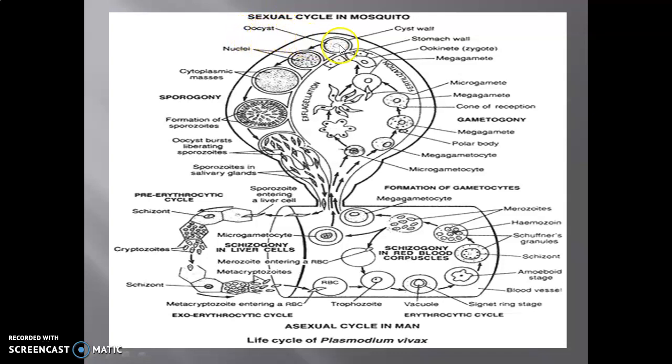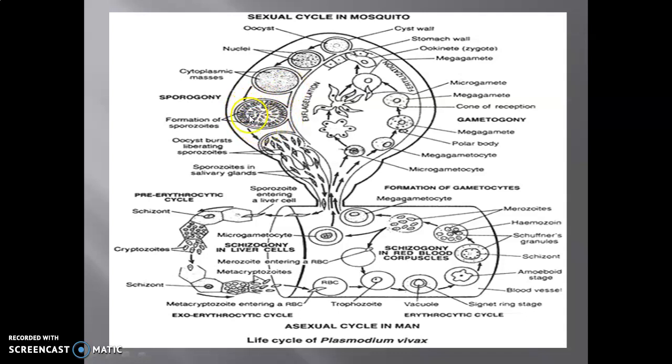This is the oocyst, and in it you can see numerous nuclei are formed. With these nuclei and cytoplasmic masses, a numerous number of sporozoites are formed.